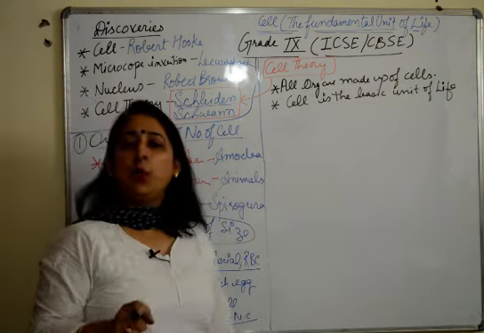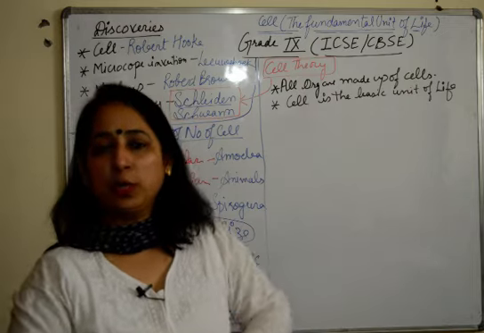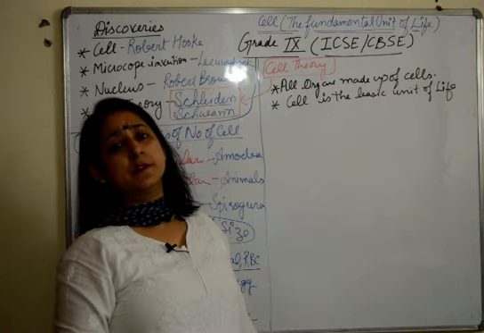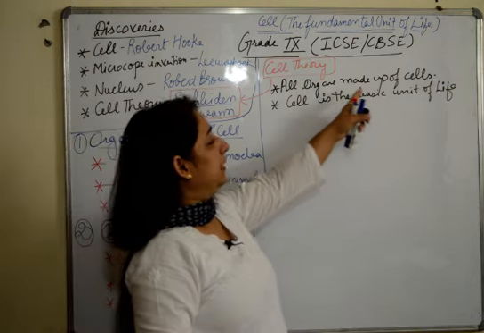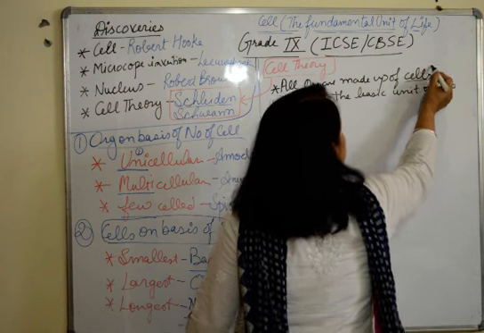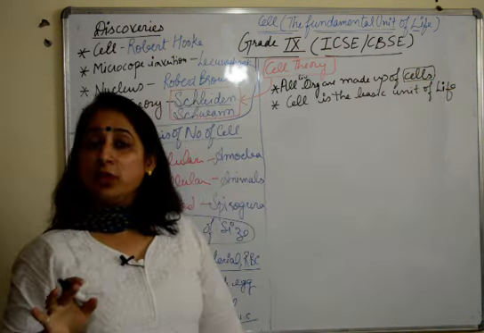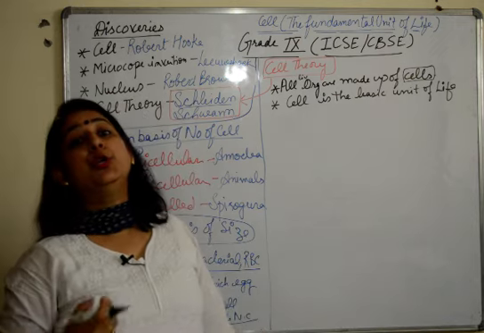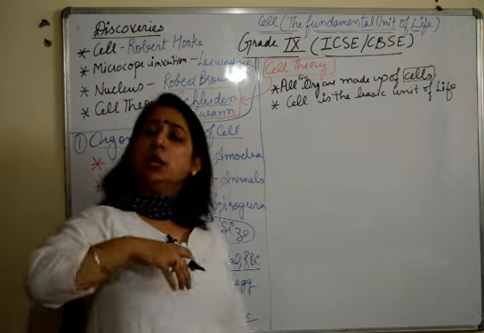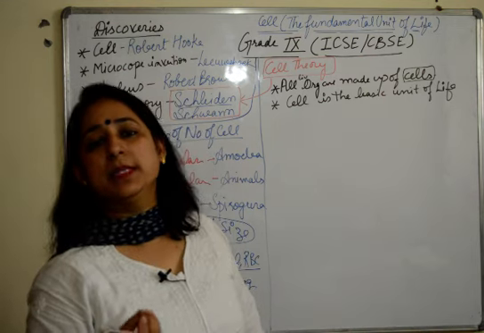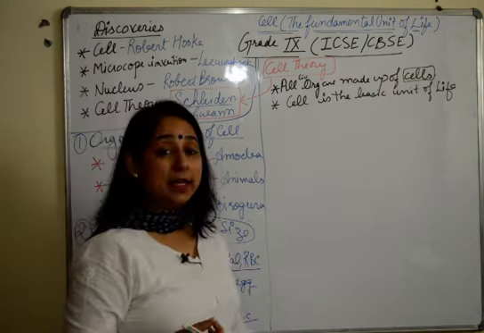These were the 2 points which are common in all the organisms, that all the living organisms on the surface of earth are made up of cells. You can add the term living here. And the second point was that cell is the basic unit of life. That means any organism, its starting point is from the cell. So these 2 points were given.